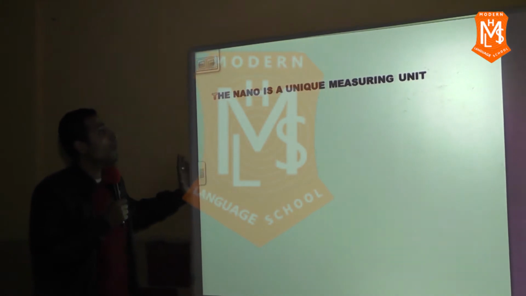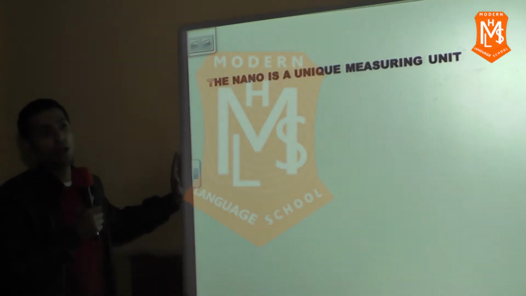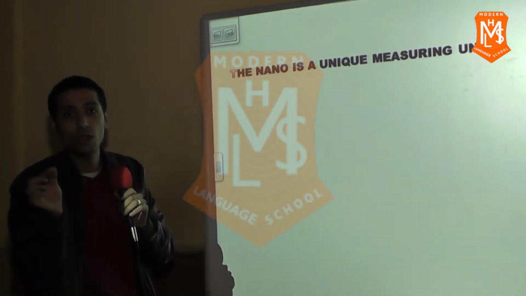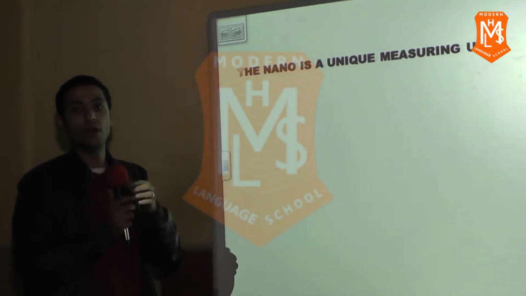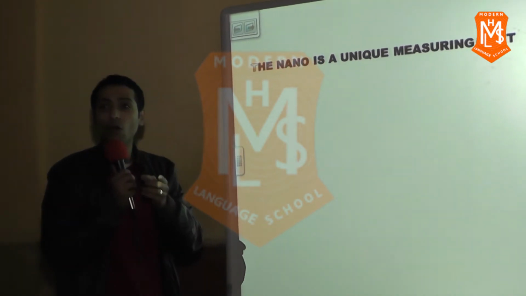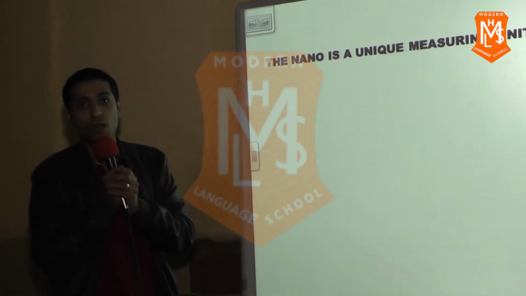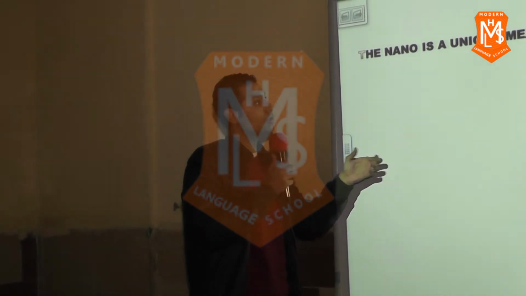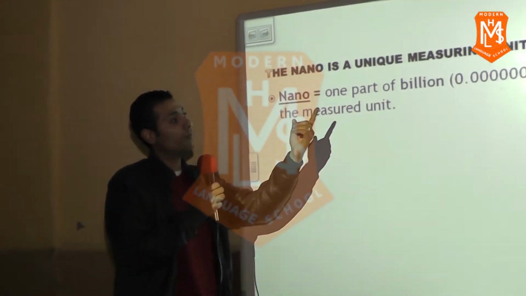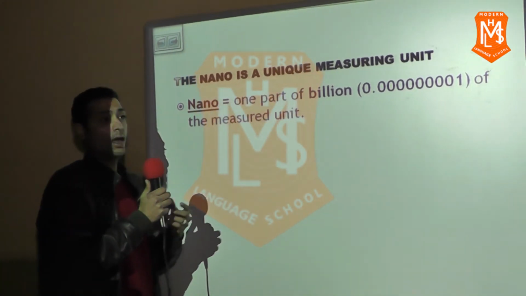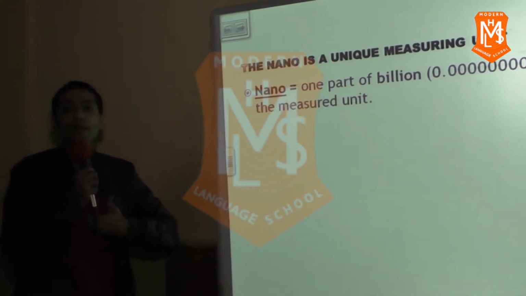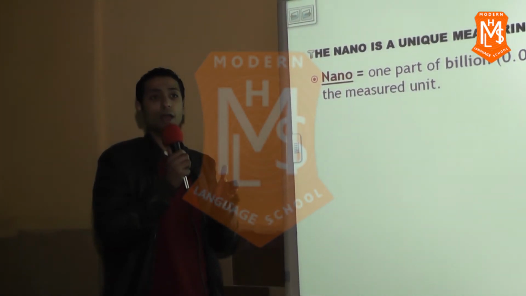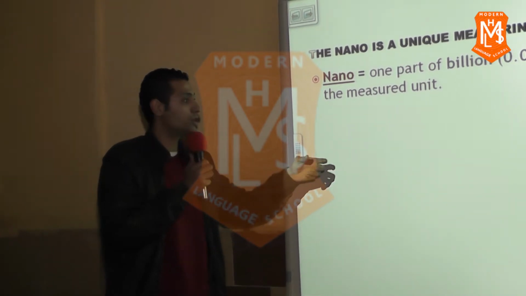And also, why is nano a unique measuring unit? You should know that the nano size is a very, very small size, where the nano unit equals one part of a billion of any measuring unit. As you see, nano is one part of a billion of any measured unit. And there are nano units from many units, like nanogram, nanojoule, and nanomole.